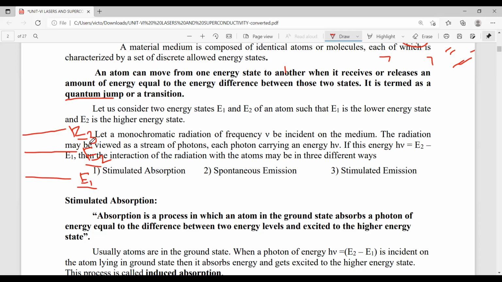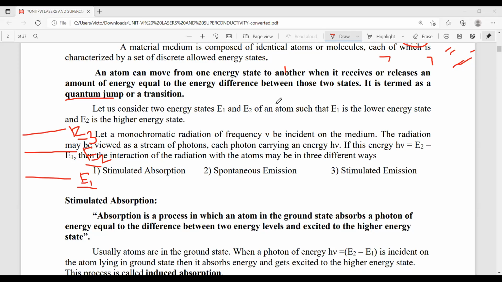And E2 and E3 are called higher energy states, or they may also be named excited states. So the lowest energy level E1 is also called the ground state energy level, and E2 and E3 are named higher energy states or excited states.